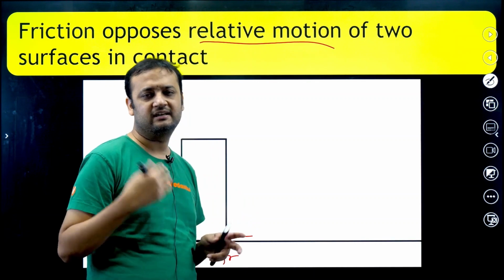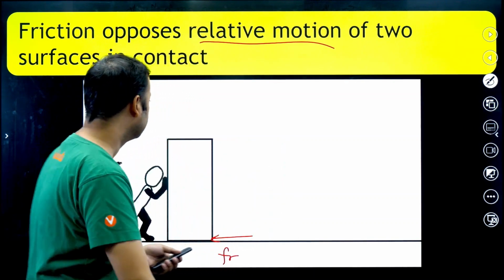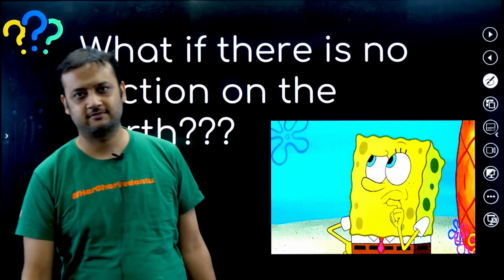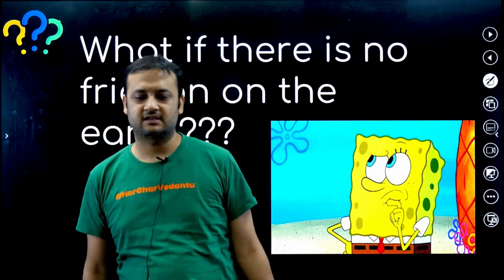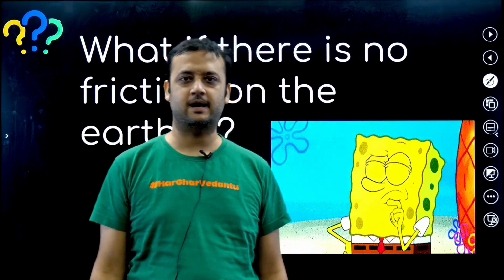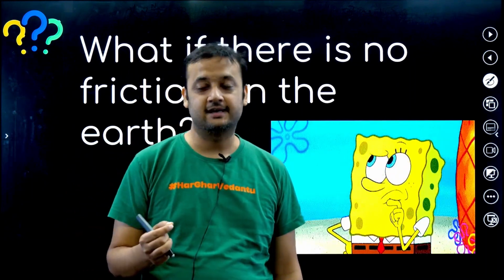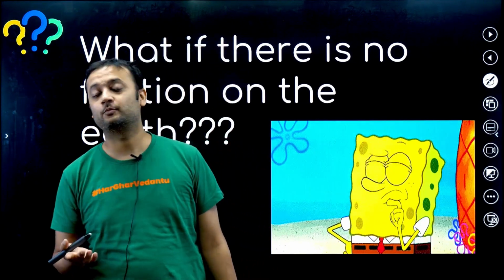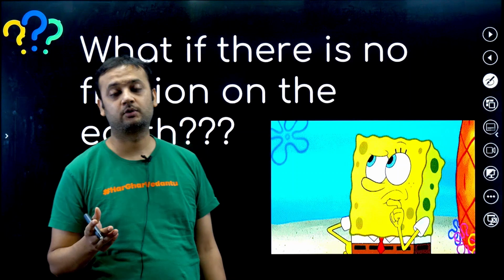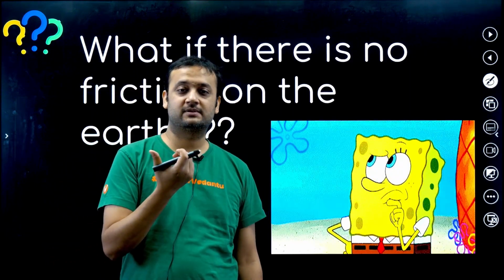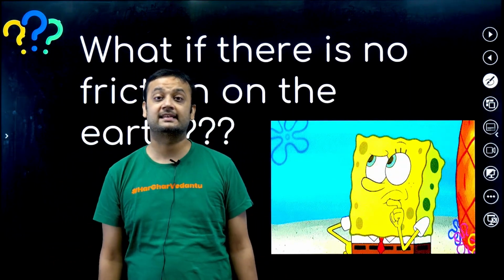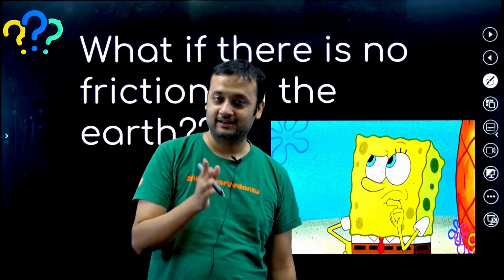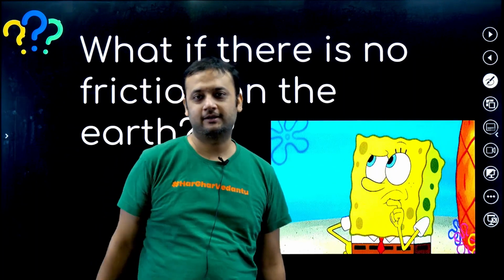As of now, just understand that friction opposes relative motion. So what if friction is not there, guys? Many of you think that friction is bad. This is not the case, guys. In fact, friction is very, very important in our life. You might have heard a very famous statement: friction is a necessary evil. That means friction is evil, but it is a very necessary evil. It is a very important part of our life.